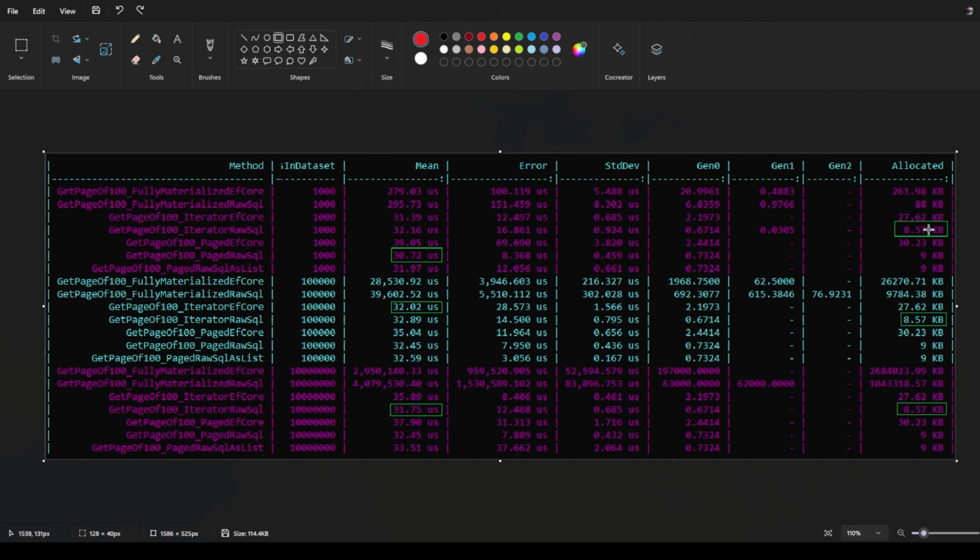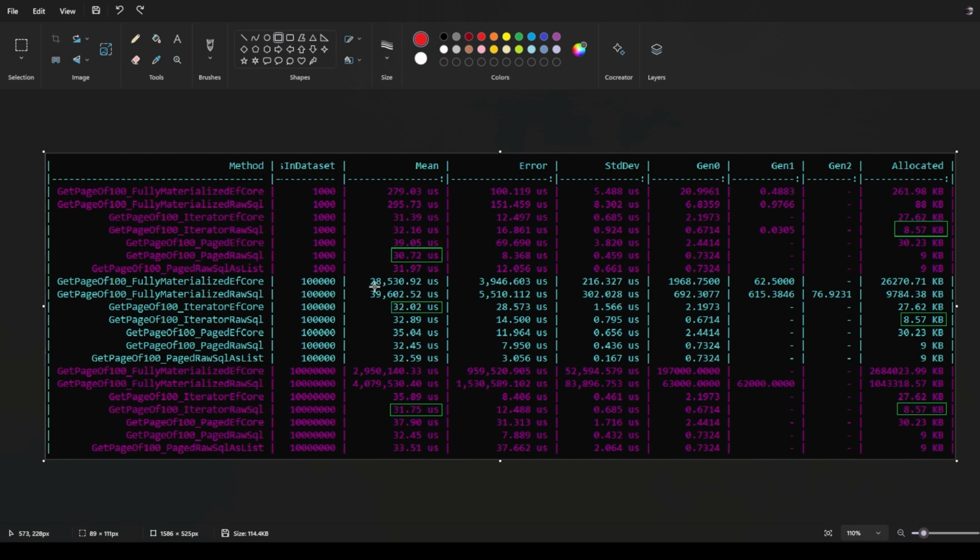If we look at the memory usage, the iterator approach for raw SQL happened to have the lowest footprint, and then the others for paging with an IReadOnlyList and a List are almost the exact same for memory footprint, so very, very small. And not surprisingly, using Entity Framework is orders of magnitude more than what the others are. Overall, though, the performance is very, very comparable when we're dealing with 1,000 records.